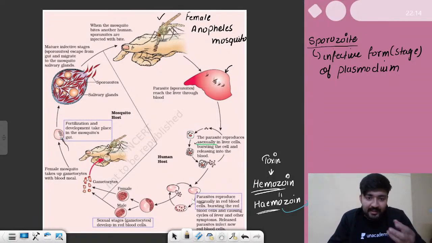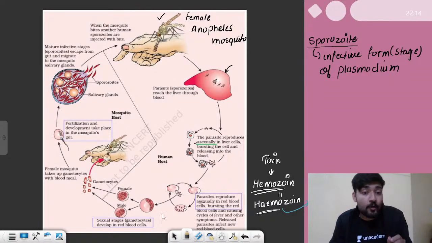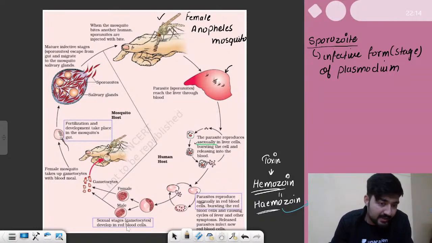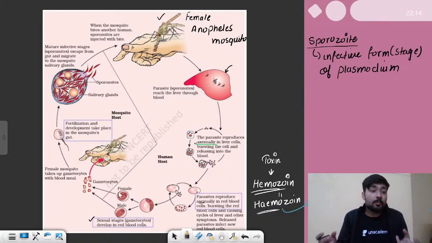Now, the sporozoite stage of plasmodium grows, matures, and forms male and female gametes, or gametocytes. As it says, the sexual stages, which are the gametocytes, develop in the red blood cells. The thing is, these sexual forms cannot perform sexual reproduction in the human body.